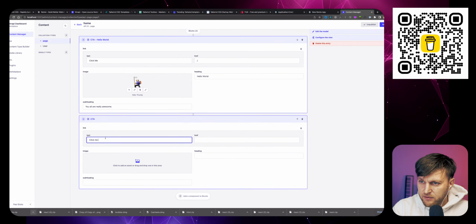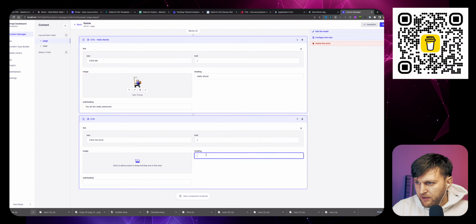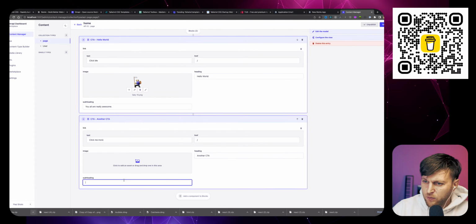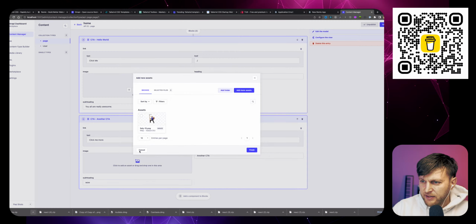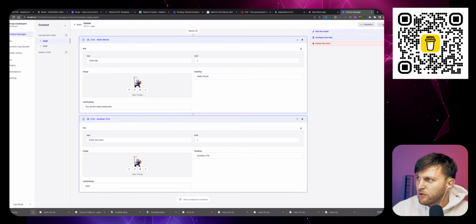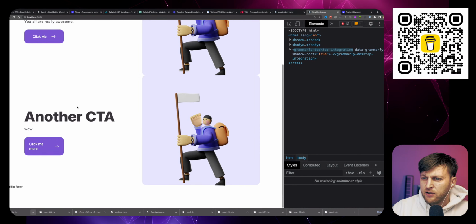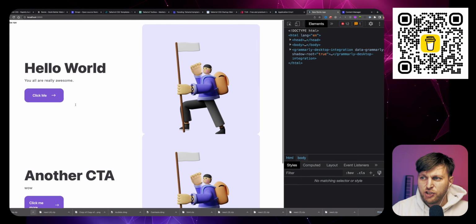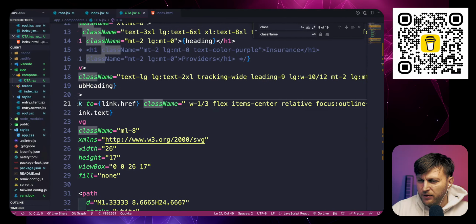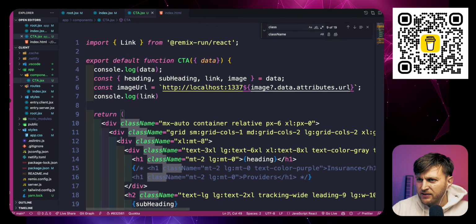Click me more. And then heading another CTA. Wow. And then let's add an image. I'll use the same image for now, just because I don't want to upload more. Save. And now when we go to our front end and refresh, look, we have another CTA. And check this out. We got to fix this component a little bit.